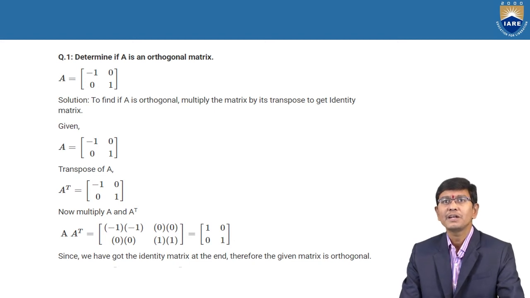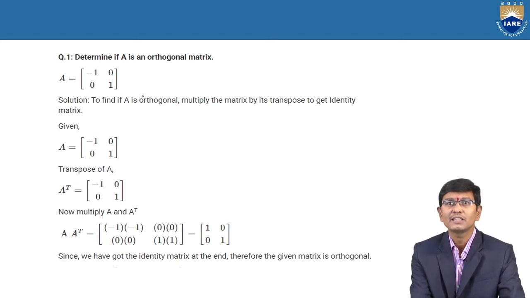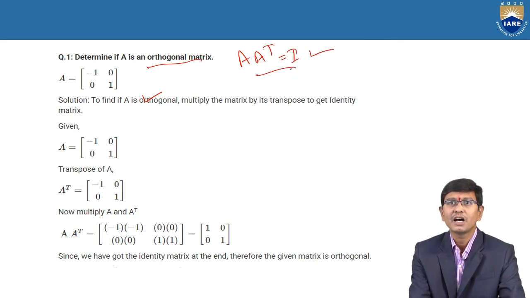Coming to a simple example: determine if A is an orthogonal matrix. If A is an orthogonal matrix, then according to the definition of orthogonal, we need to show that A into A transpose is equal to I. If it satisfies A into A transpose equal to I, then the matrix is said to be orthogonal.